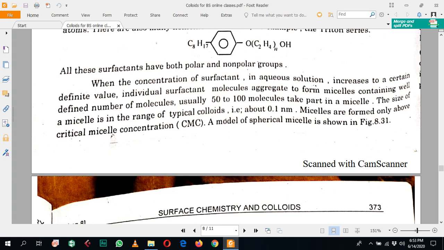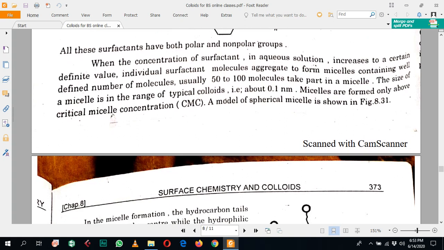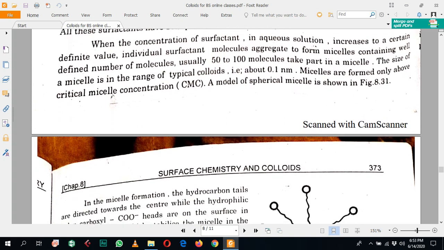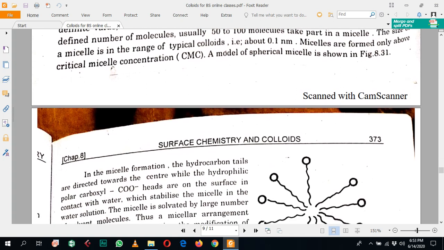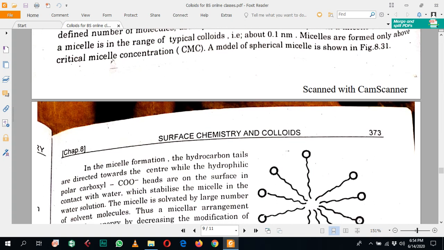but the size of the micelle is in the range of typical colloids, meaning their size is in the range of 0.1 to 1 nanometer. Micelles are formed only above the critical micelle concentration, meaning that if the concentration of the surfactant is above the critical micelle concentration, then micelles are formed, otherwise micelles are not formed.